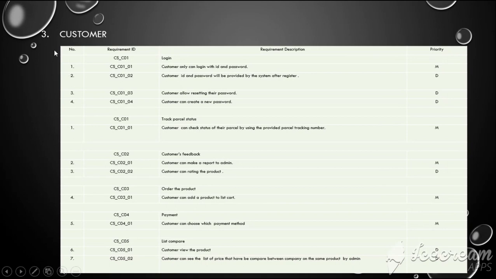Number three is the actor customer. The requirements of the customer are login, track parcel status, customer feedback, order the product, payment, and list compare. So login, track parcel status, and customer feedback also have their functions.